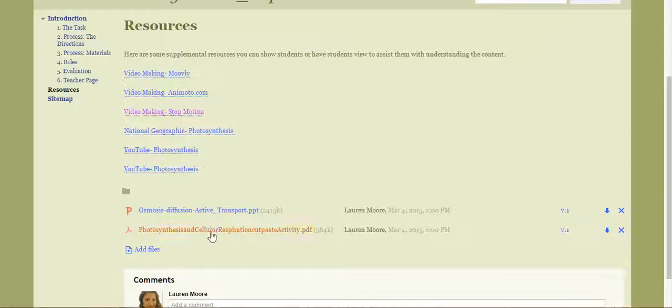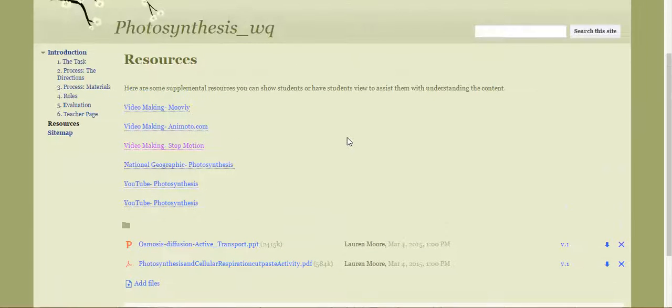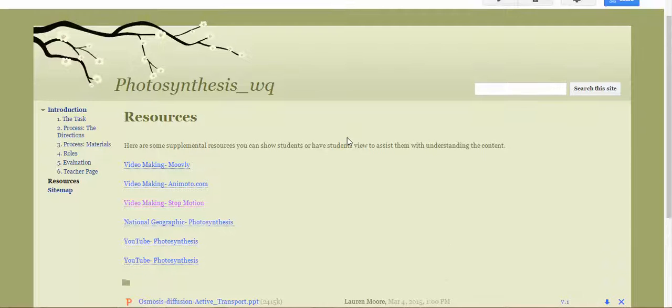And then there's a photosynthesis cellular respiration activity that they can complete, as well as supplemental resources to help them with their project. Well, that is the photosynthesis Webquest that I have created for Education 407.